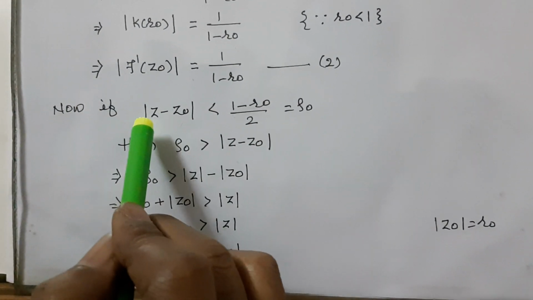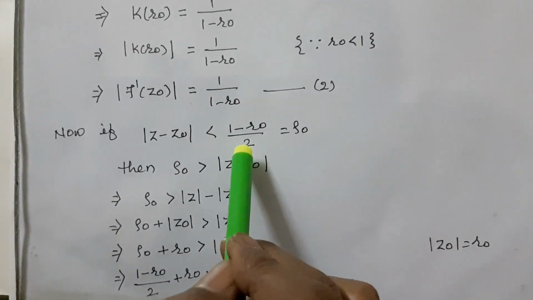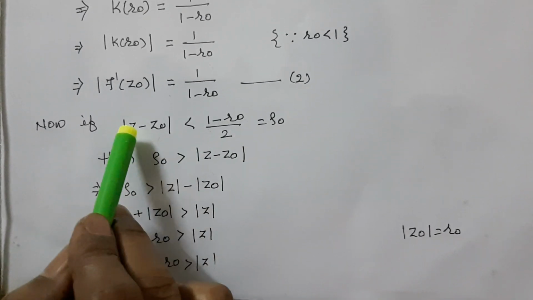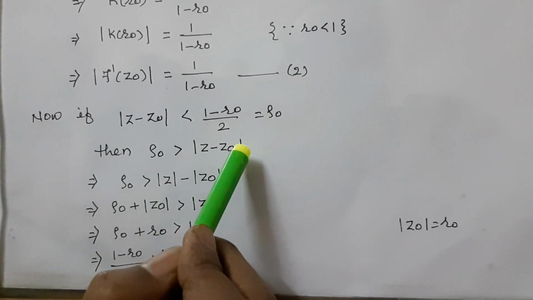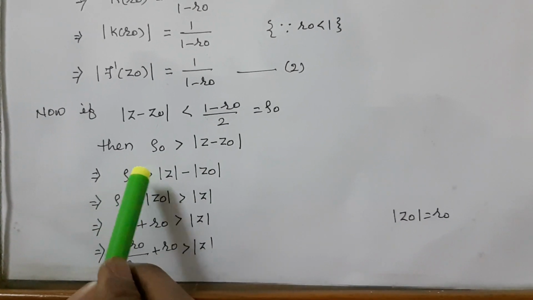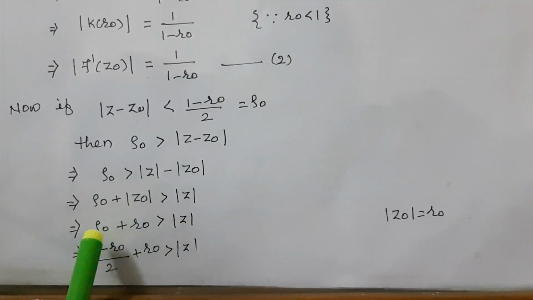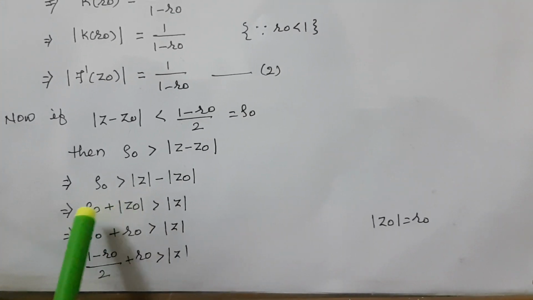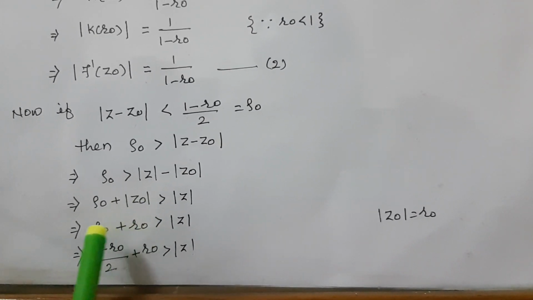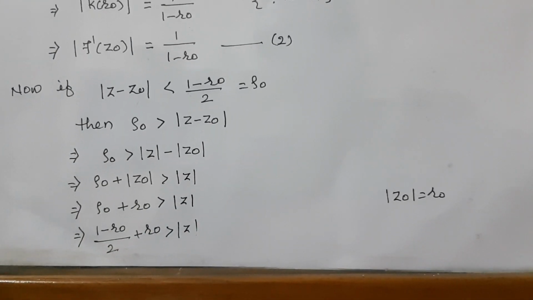Now if |z - z0| is less than (1 - r0)/2 = rho0, then rho0 > |z - z0| is greater than or equal to |z| - |z0|. Replacing and substituting the value |z0| = r0, we get rho0 + r0 > |z|.